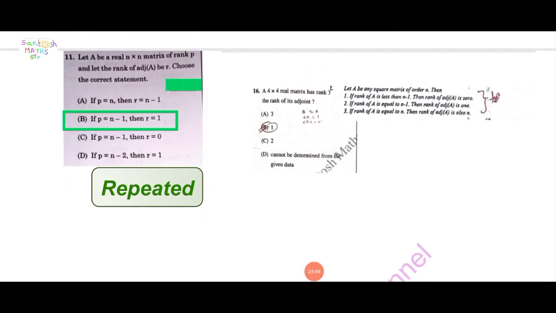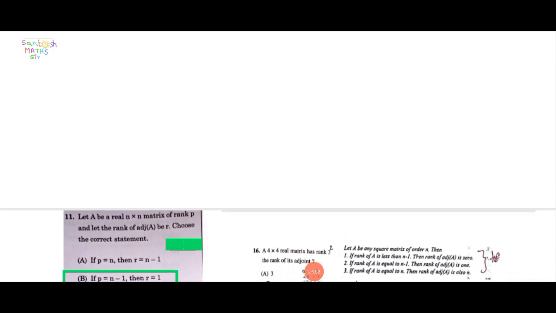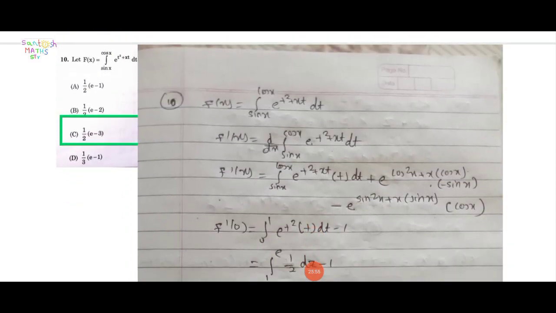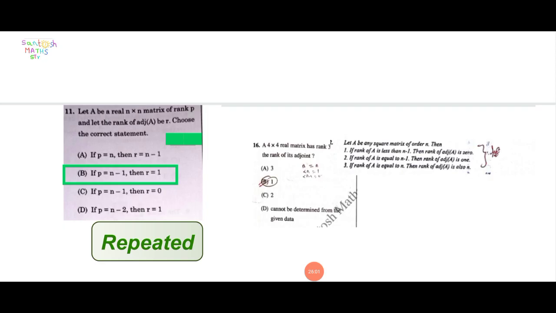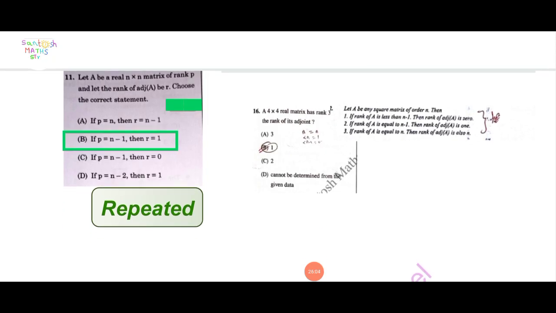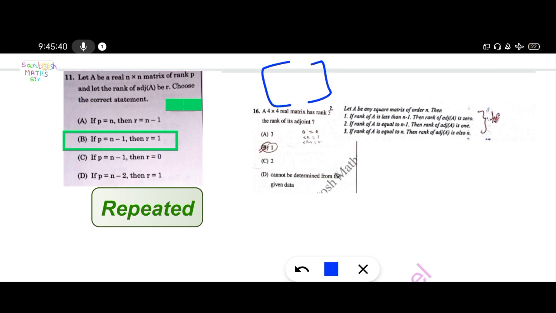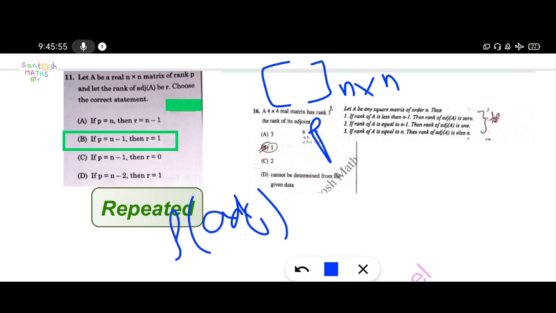Next question, question number 11. Real analysis is completed. Now start linear algebra. First question is given. Let A be a real n cross n matrix of rank P. Matrix is given n cross n. Rank is equal to P, and rank of adjoint of A equal to R is given.